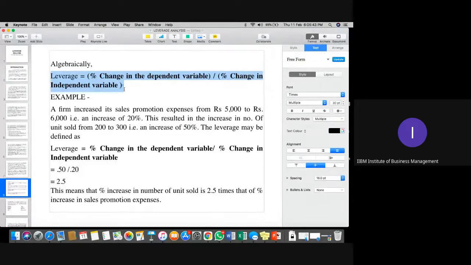Hanji. After this particular formula, you can see, read the question first of all, please. It's a very simple question.